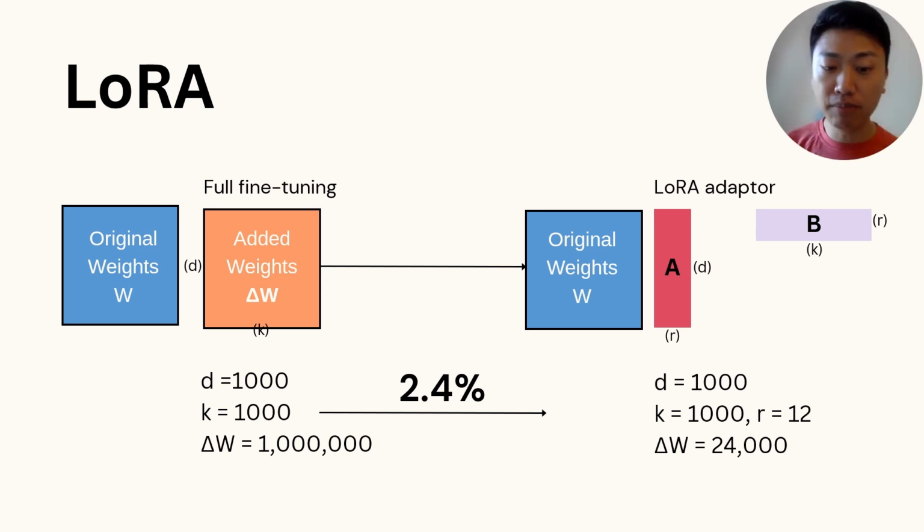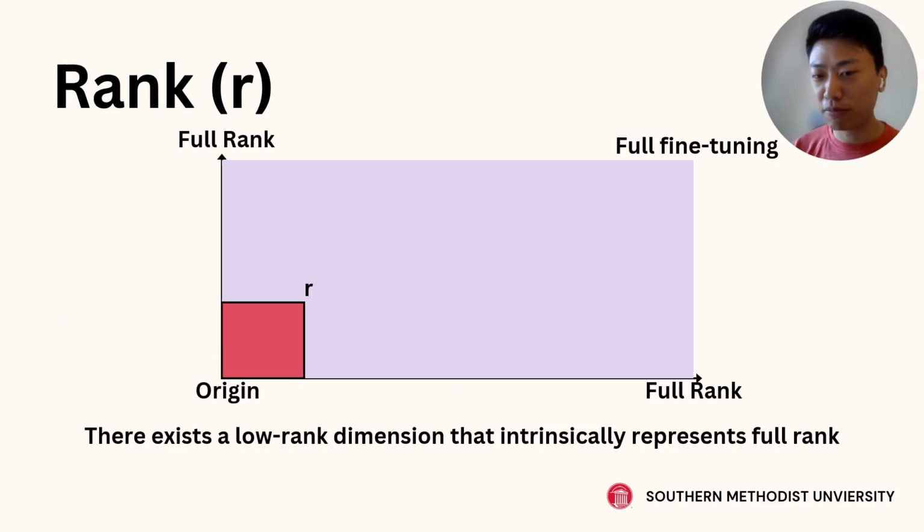Therefore that 1 million parameters becomes only 24,000 parameters. So the trainable parameters become only 2.2% or sometimes even 1% of the original weights. That's kind of groundbreaking.